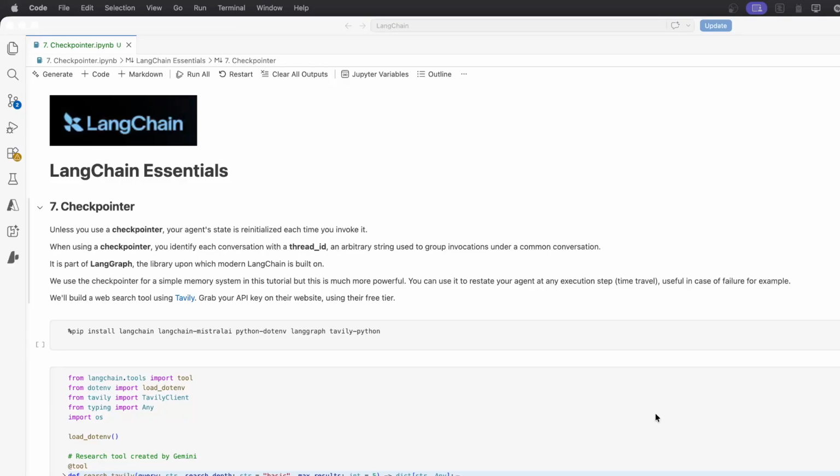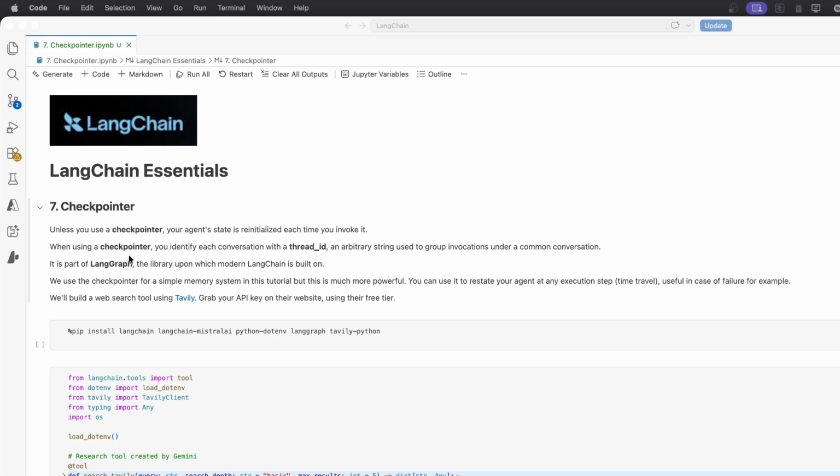Until now, our agent could operate for quite a long time in a loop, calling some tools until it produced the final answer. However, we could not ask any follow-up questions because it was missing a kind of memory system. And that's the reason why today we implement a checkpointer in our agent.